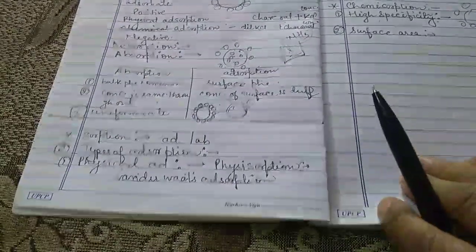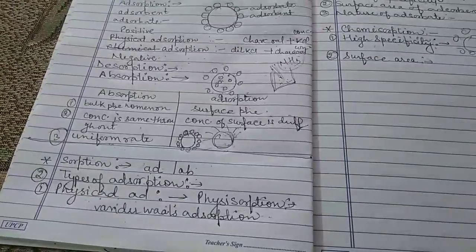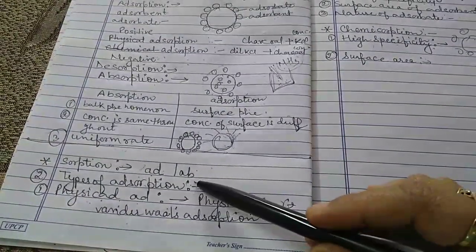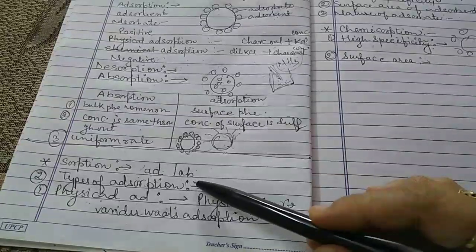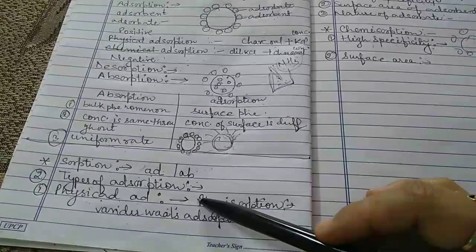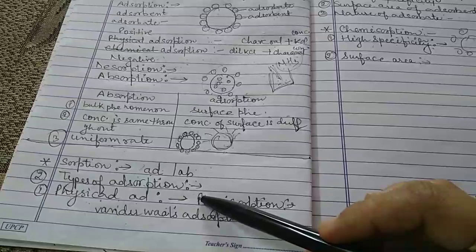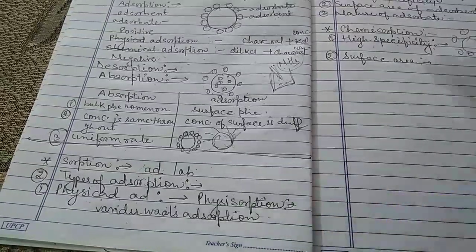Now let's discuss the types of adsorption. Adsorption is of two types. One is physical adsorption and the other is chemical adsorption.